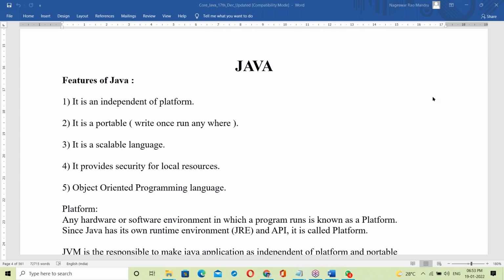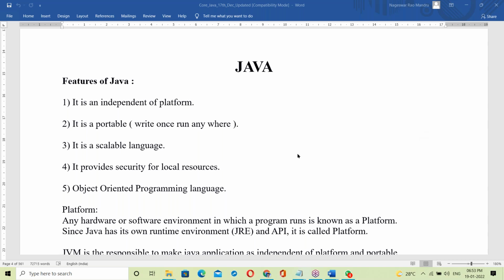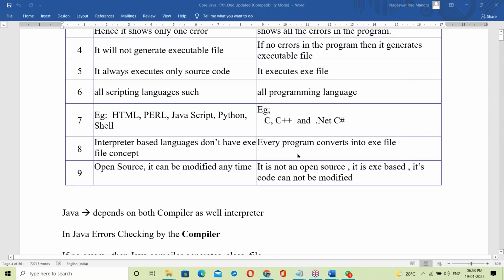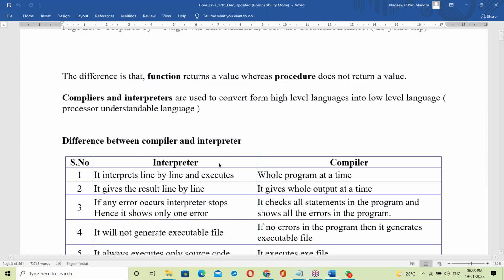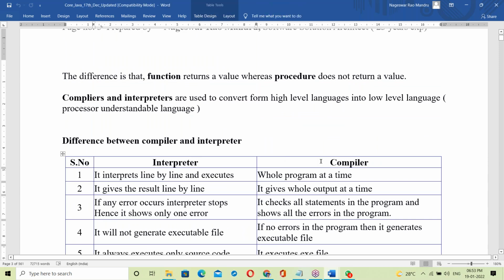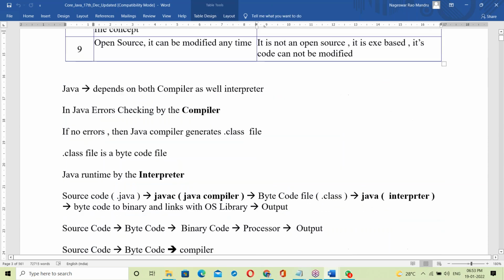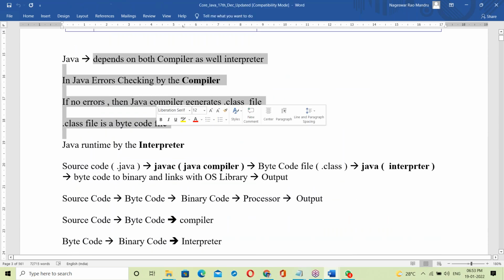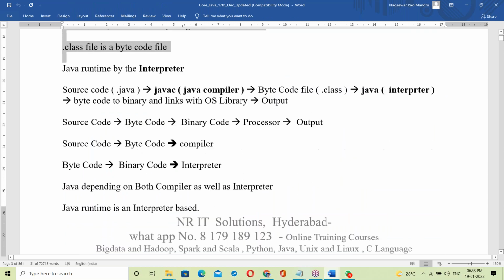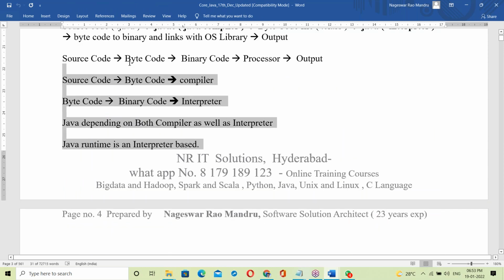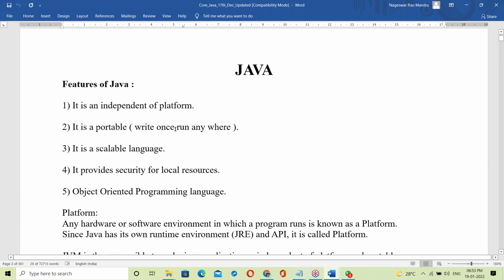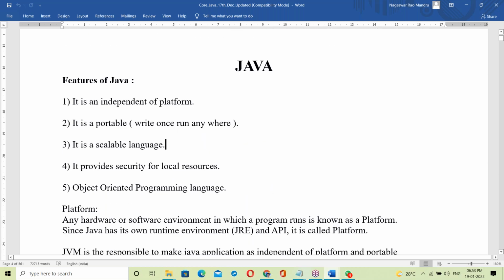That's all for today. Any doubts? Tomorrow we're starting with the difference between interpreter and compiler. After finishing, we'll see whether Java is interpreter based or compiler based, explaining how a Java program works. Next, Java features will also continue tomorrow.